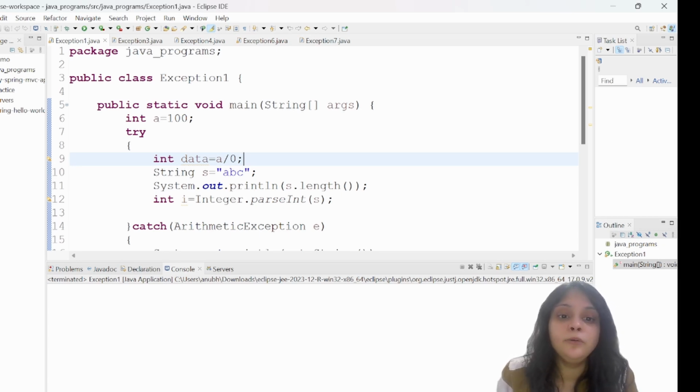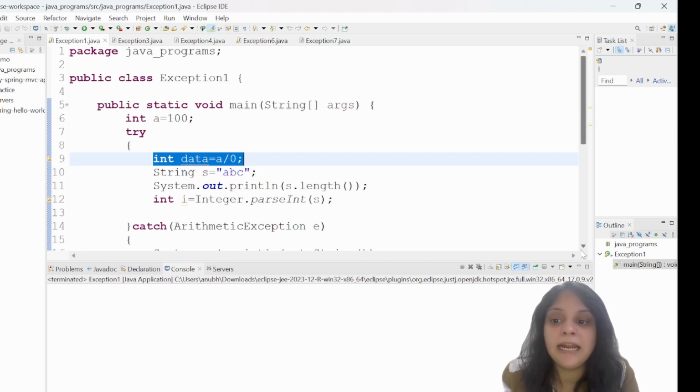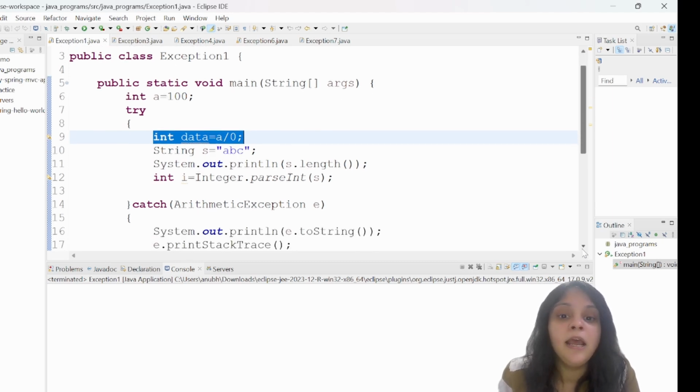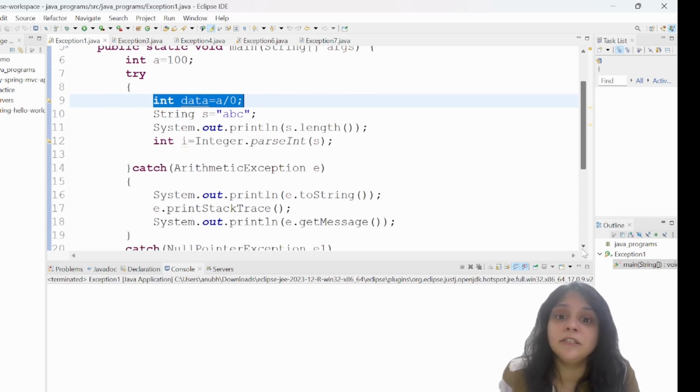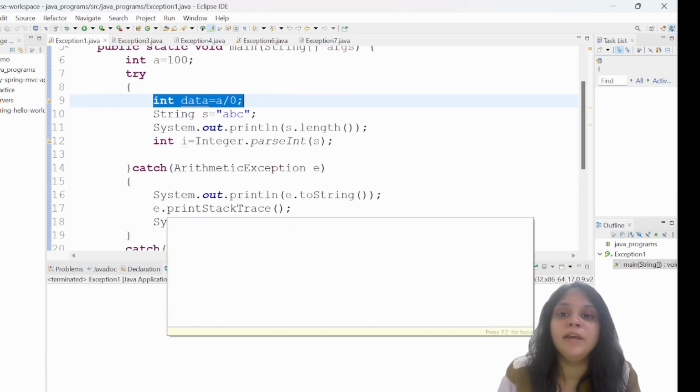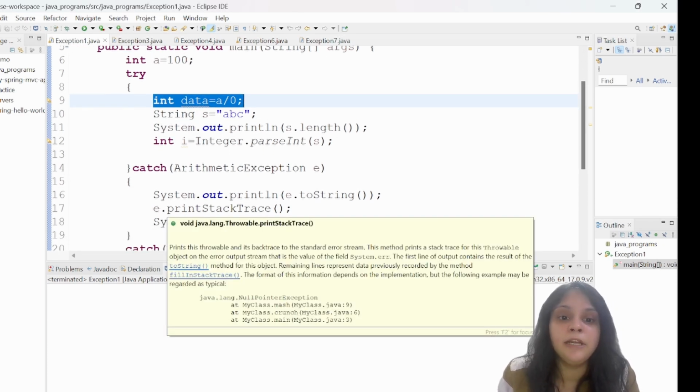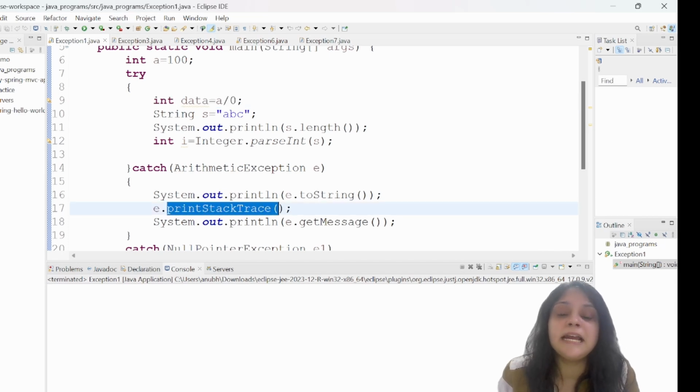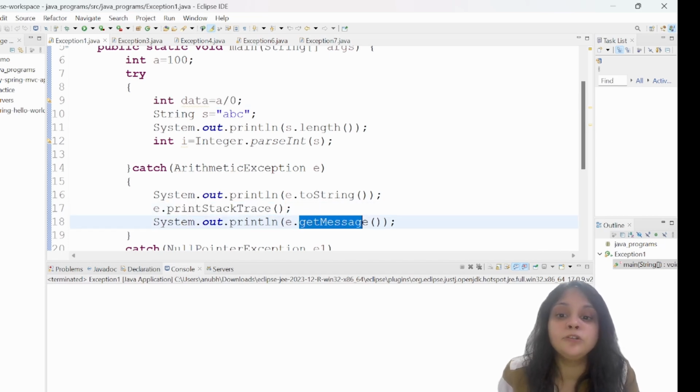Now the code that could raise the exception, I have written in the try block. What I'm trying to do is divide the number by 0. As soon as I try to do that, my Java program will throw an arithmetic exception that I am catching here and printing the error messages. Various methods are already available in Java, like printStackTrace or getMessage, through which you can print those error messages.